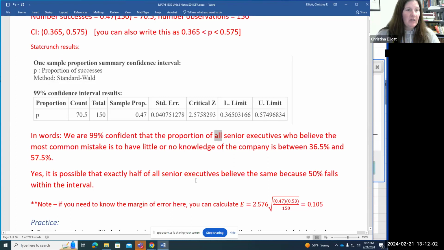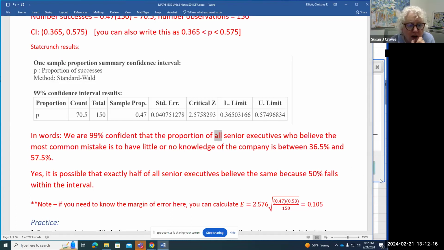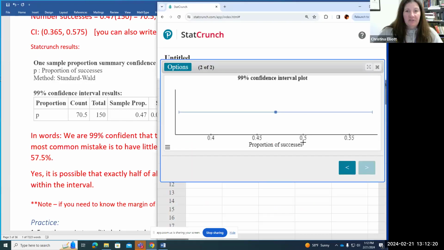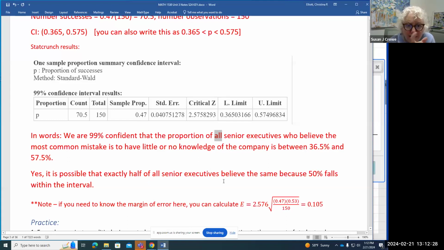And then that question said, is it possible that exactly half of all senior executives believe that? And I think so, yeah, because 50% is between 36.5 and 57.5. So it's in the interval. So 50% would be right there on the graph. And we're 99% confident that the true proportion is in that interval.